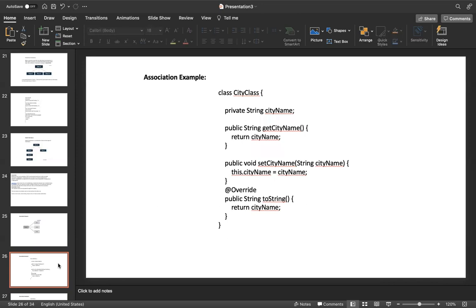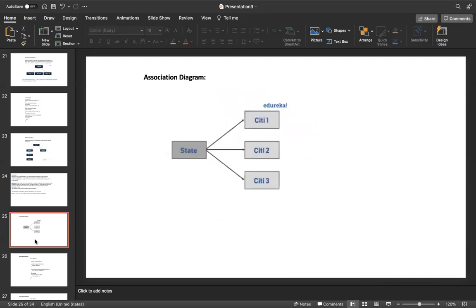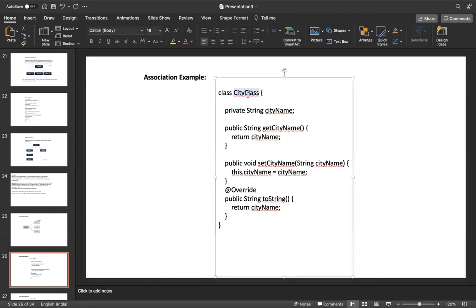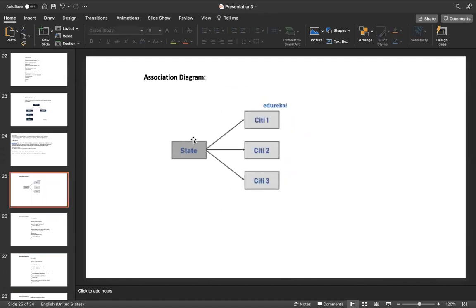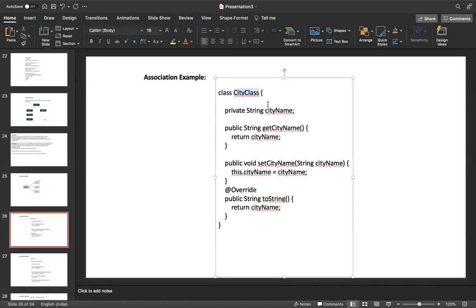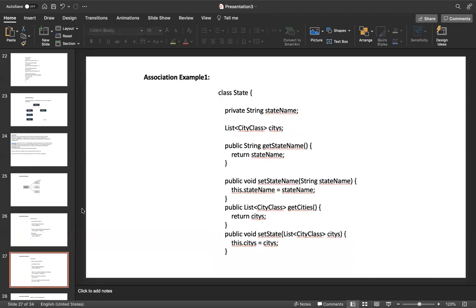In this real-time example, city is a class. In Java, as I showed in the earlier diagram, this is a state-city association. City is a class, and state is another class. This is the state, and these are the cities. Now in Java, we declare City as a class. City has some properties: city name, with the methods getCityName and setCityName. Then State is another class.